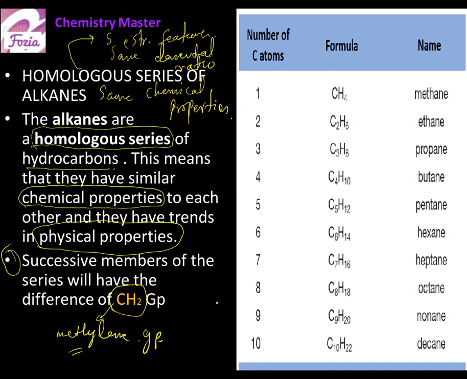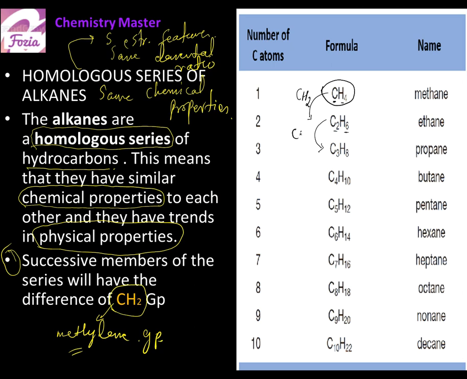If we see the molecular structures again, we have the molecular structure CH4. It has only 1 carbon and 4 hydrogens. And if I add 1 carbon and 2 hydrogens, just 1 methylene group, the carbon will be 2 and the hydrogen will be 4 plus 2, which gives us 6. The next member again has a difference of a CH2 group.